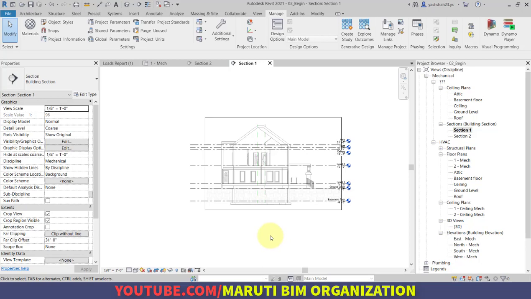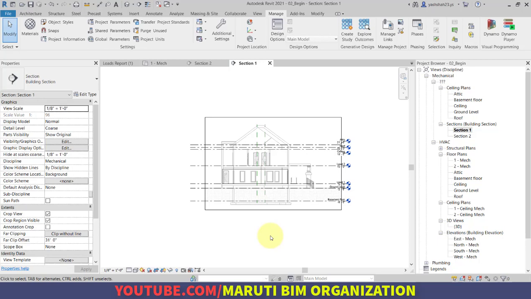Only mechanical items like HVAC, mechanical equipment, air terminals and ducts will be displayed in a dark manner, and the rest of the things, let's say you have imported an architecture model or structure model to get background information, will be displayed in a very light manner. That's why choosing the proper template is most important while doing